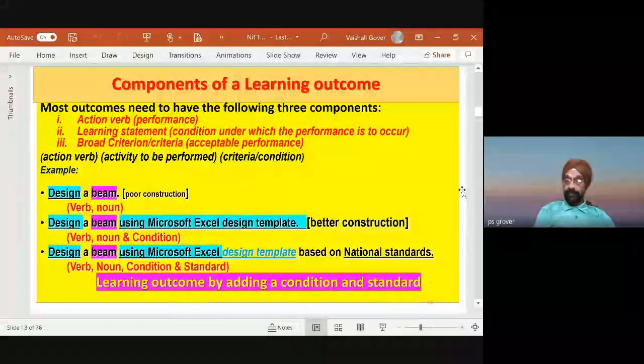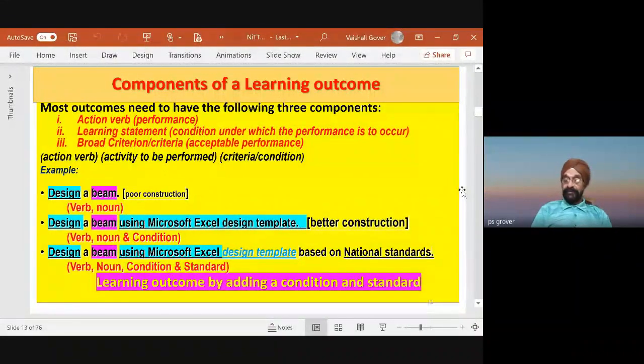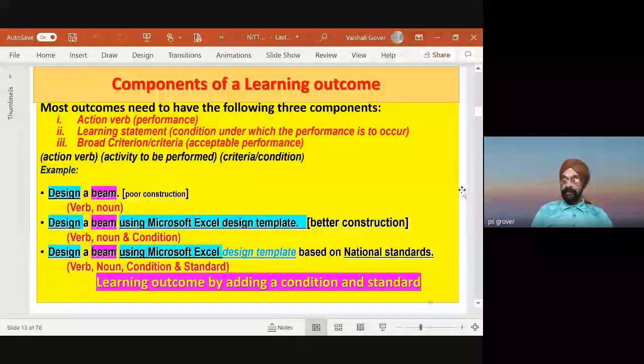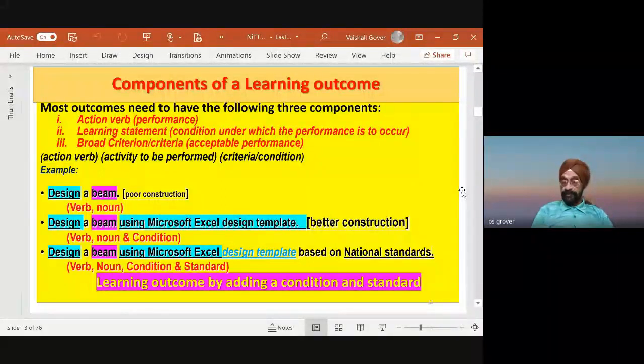And broad criteria of assessment, acceptance criteria. Please appreciate these things. If I know how a learning outcome is prepared using Bloom taxonomy, then it will be easy to implement most of the essentials of the outcome-based education framework. So action verb is the Bloom verb, activity to be performed, and criteria.